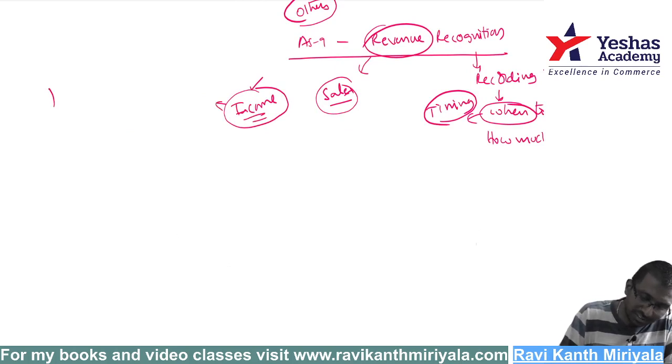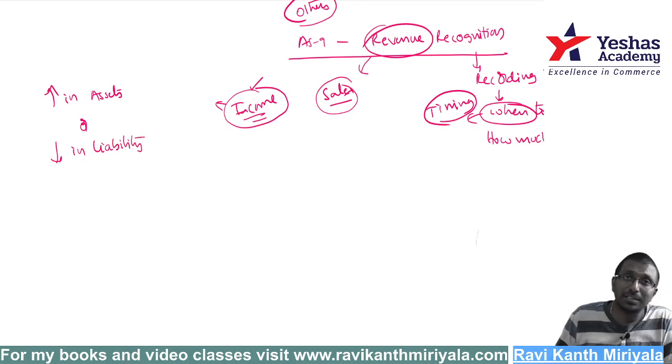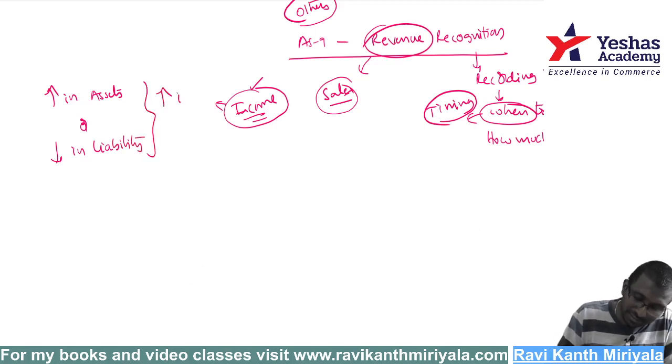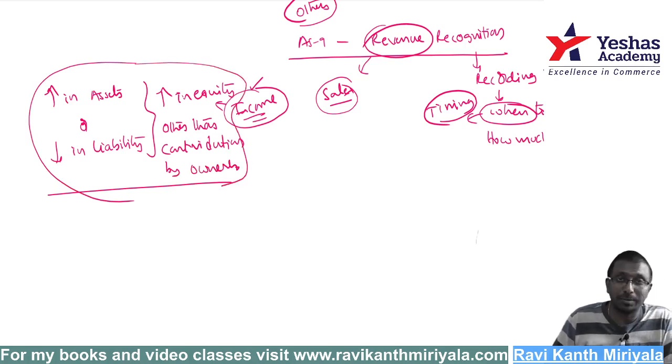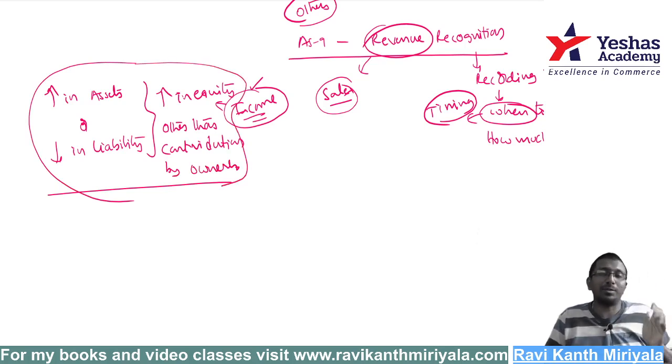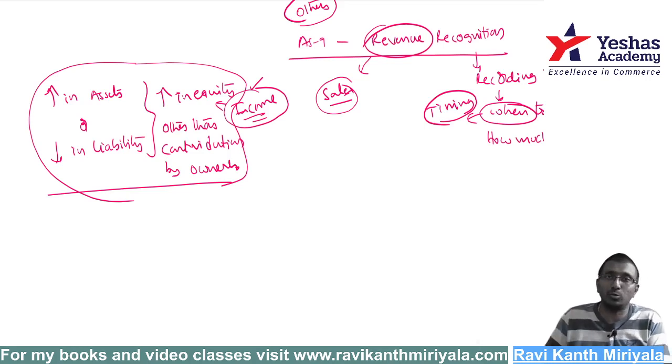Income is very simple. It says increase in assets or future economic benefits, or decrease in liabilities, and ultimately increase in equity, other than contribution by equity holders, contribution by owners or equity participants. This is the definition of income I am telling. Increase in asset or decrease in liability, ultimately an increase in equity other than contribution by owners.